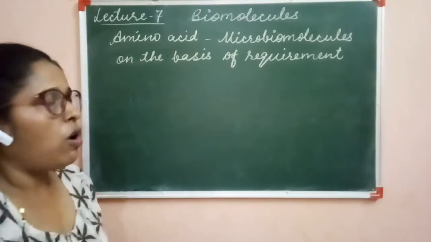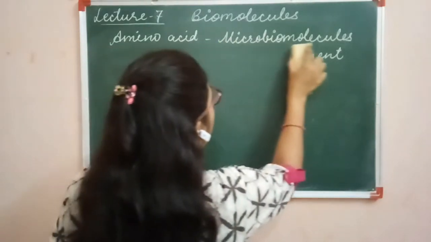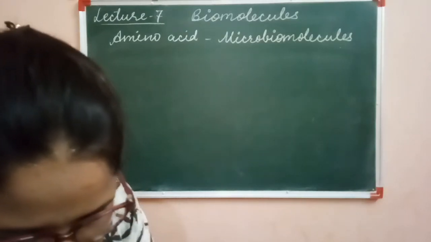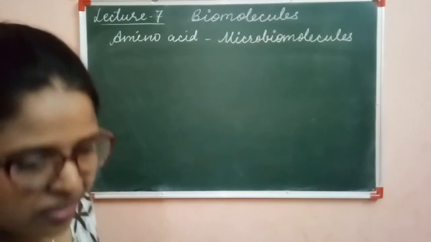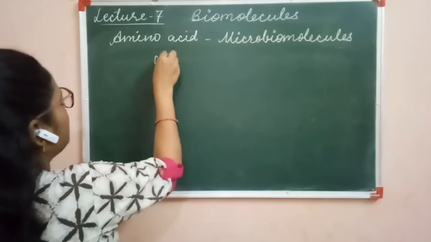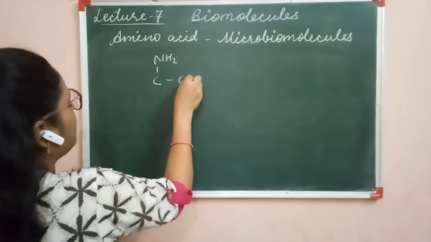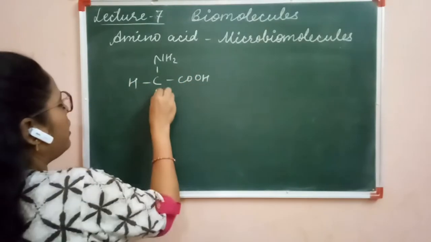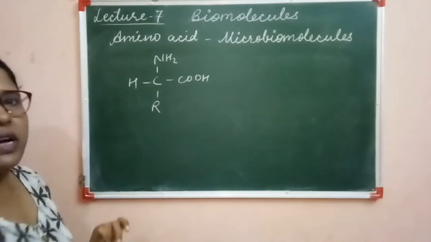Normally the structure of an amino acid is like methane. Clear? Normally the structure is like this. This is the NH2 group. This is the acidic group. Here the hydrogen is present, and here the R, any other group, is present.